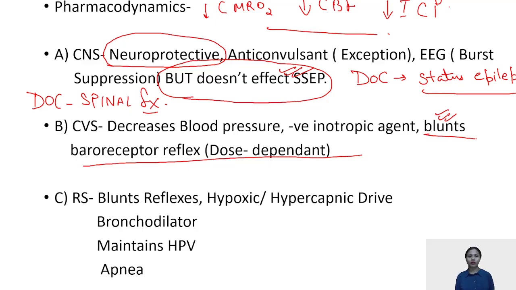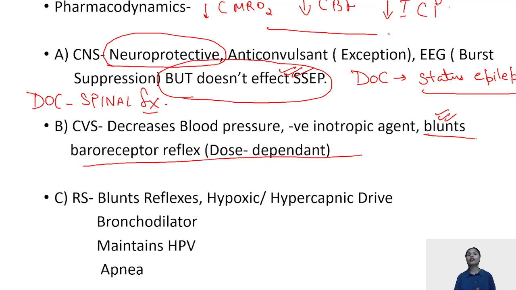Talking about the respiratory system, it is going to blunt all the airway reflexes, your laryngeal and pharyngeal reflexes. The blunting is so good that if you want to insert a supraglottic airway device or an LMA, it can be done under the influence of propofol, and you need not give a skeletal muscle relaxant, because propofol itself is a very good agent to blunt your airway reflexes.